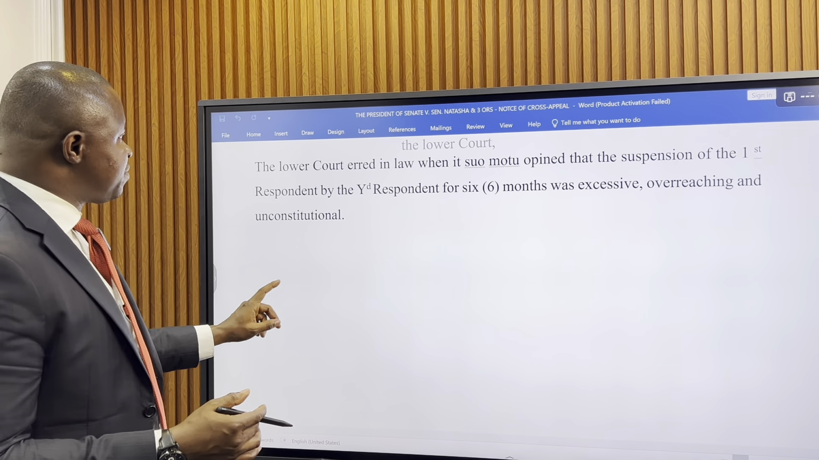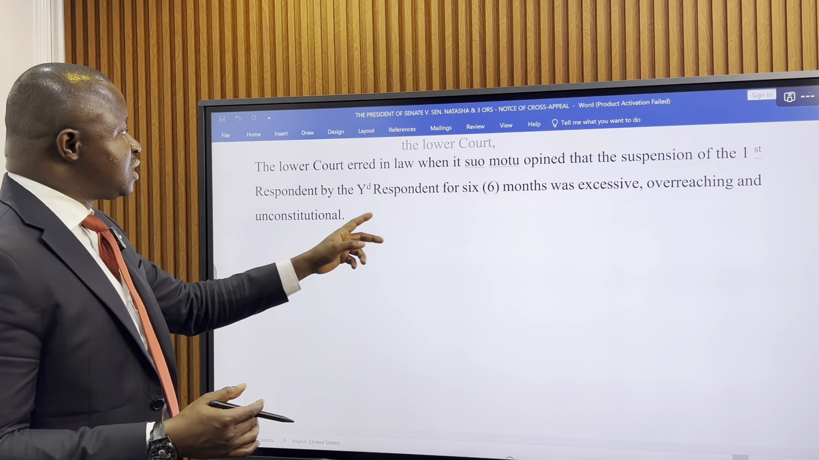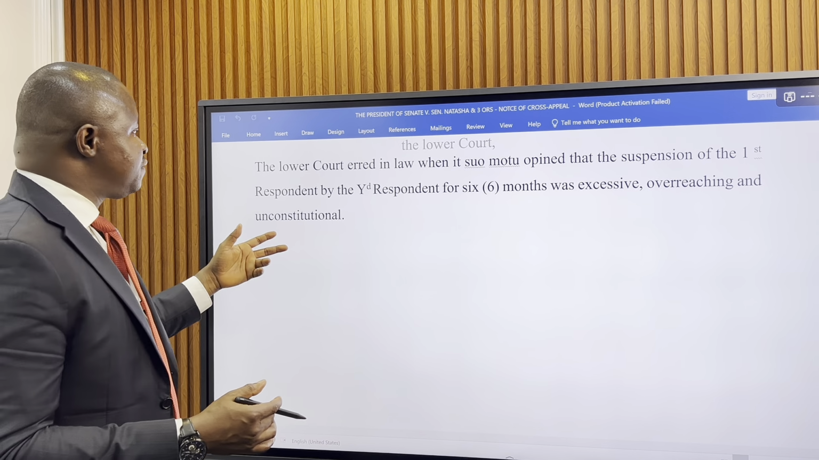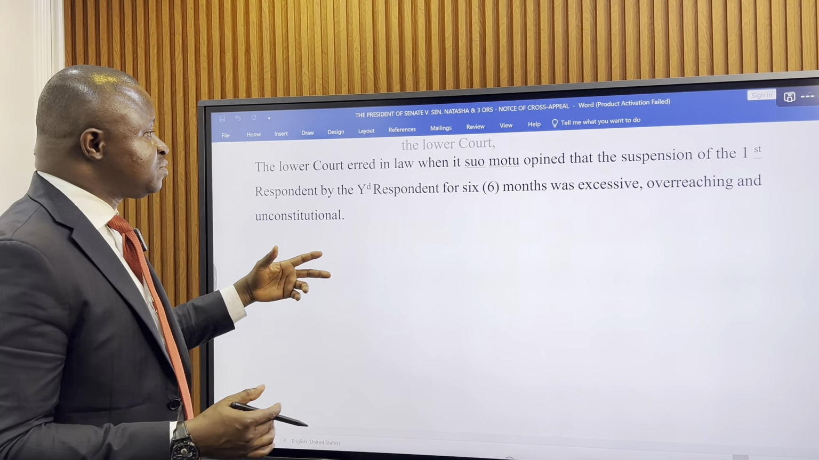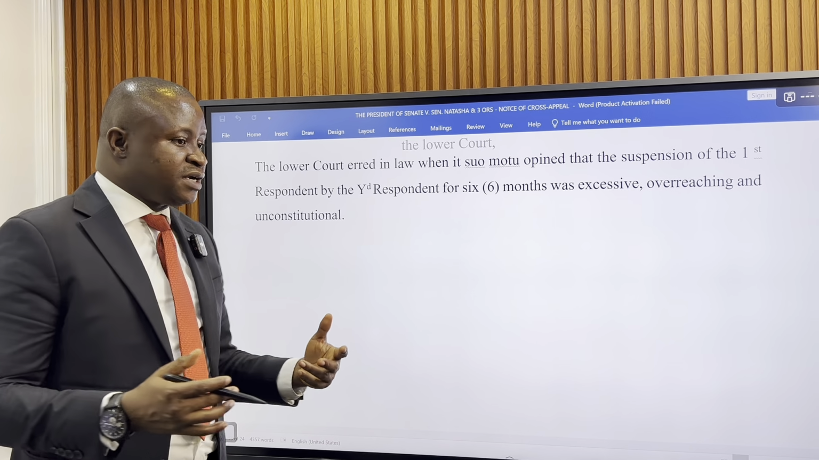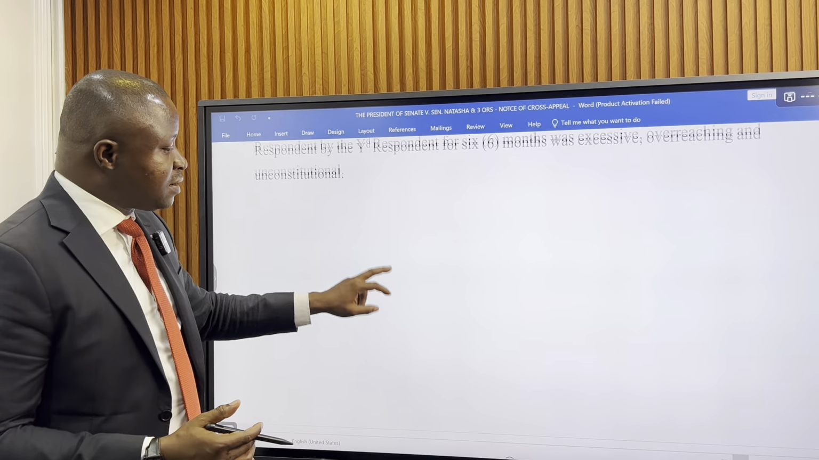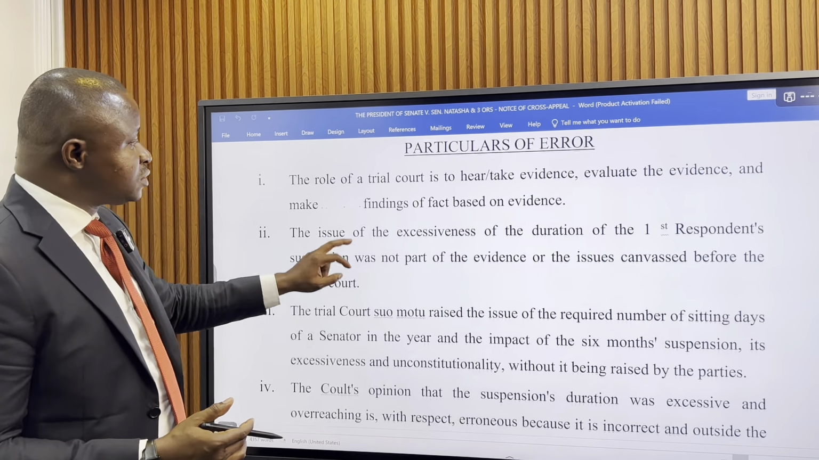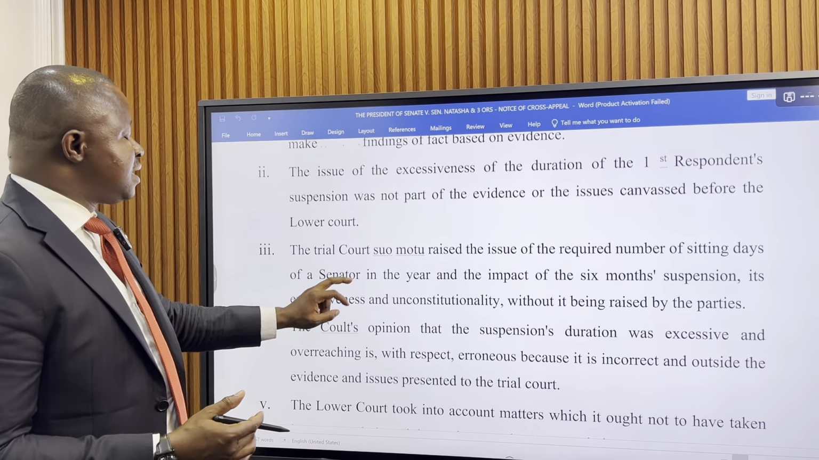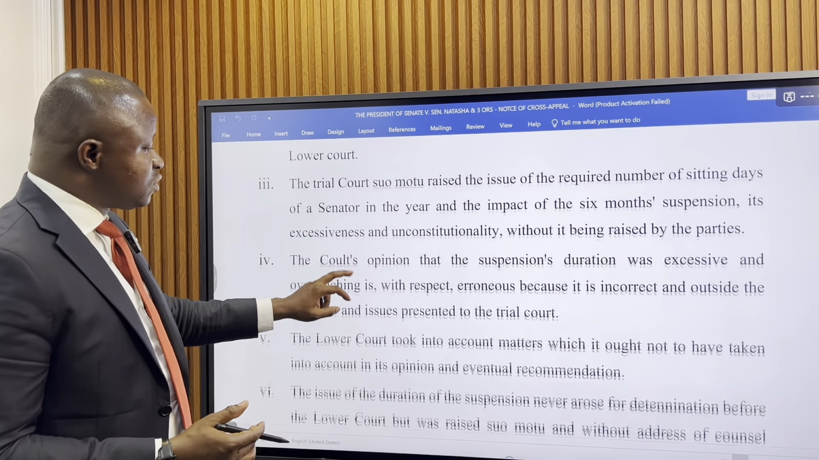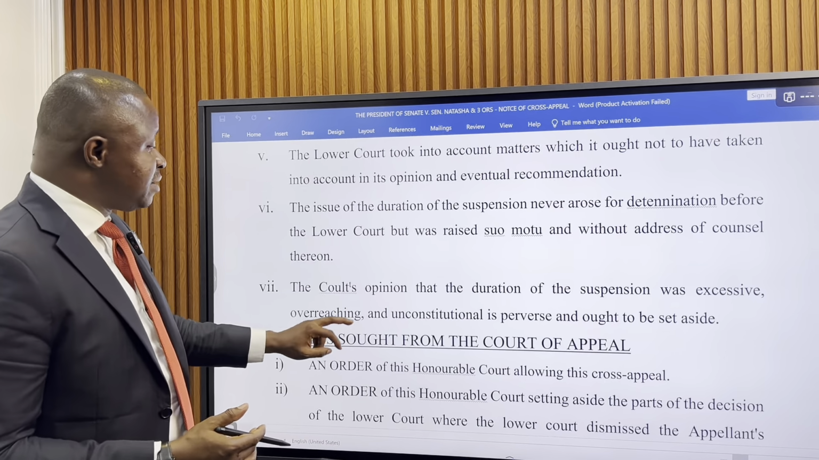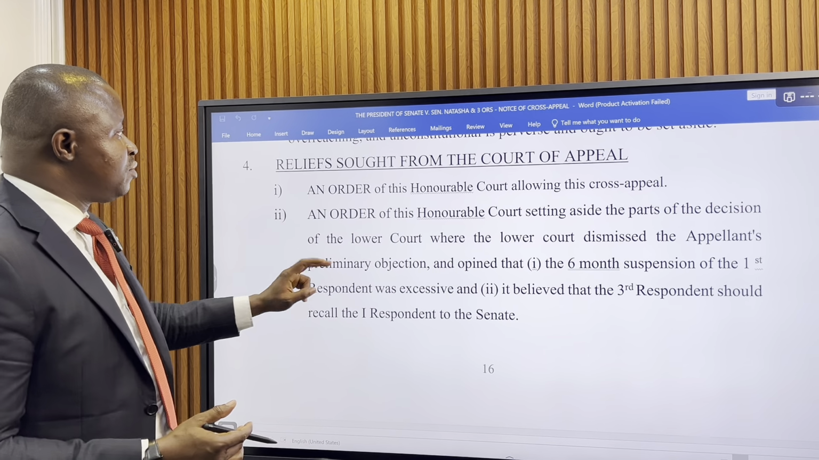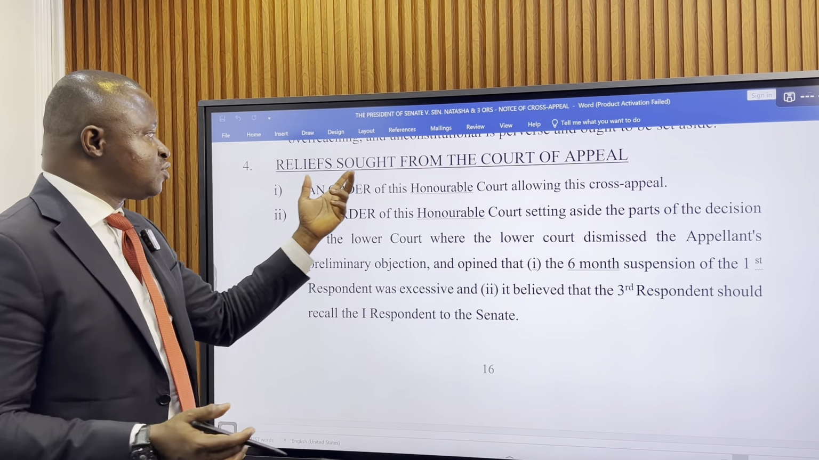The last ground of appeal is ground 11, which says that the lower court erred in law when it opined that the suspension of Senator Natasha by the respondent for 6 months was excessive, overreaching, and unconstitutional. In the grounds of appeal here, they have said that that was not the business of the trial court, because that finding was not part of what Senator Natasha Akpoti Uduaghan claimed, and therefore the lower court had no jurisdiction to have gone beyond what she claimed. So they have asked for reliefs.